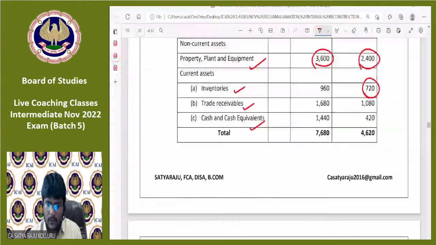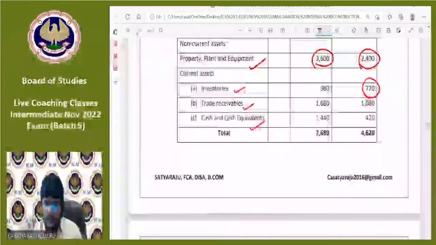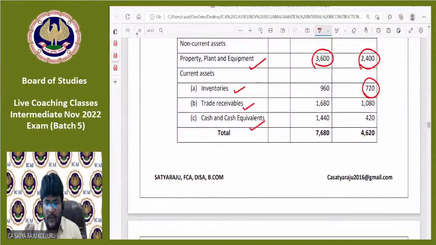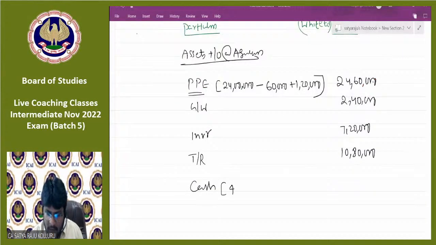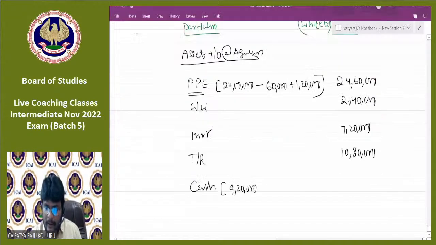10,80,000. Sir, then what about cash and cash equivalents? Just put cash. You need to calculate cash and cash equivalents. Please consider it, all of you. Existing how much? 4,20,000, right? Existing 4,20,000. As on 1/4/2020, existing was 4,20,000.